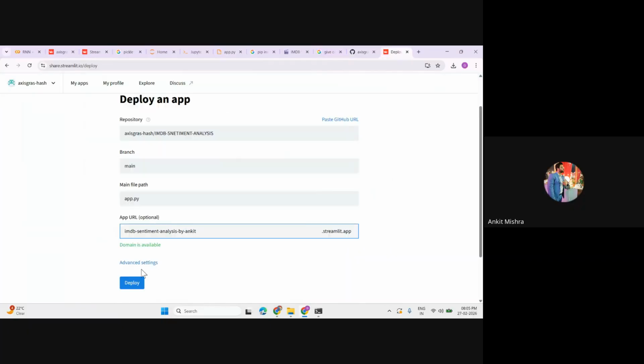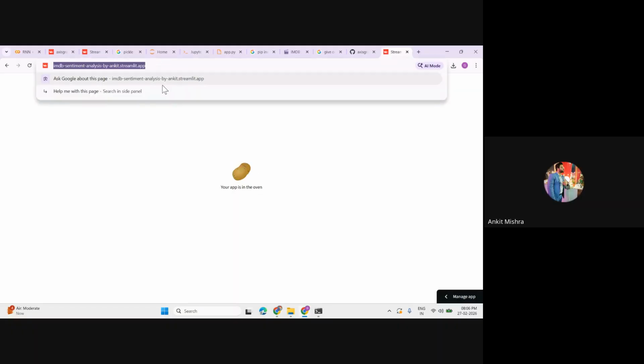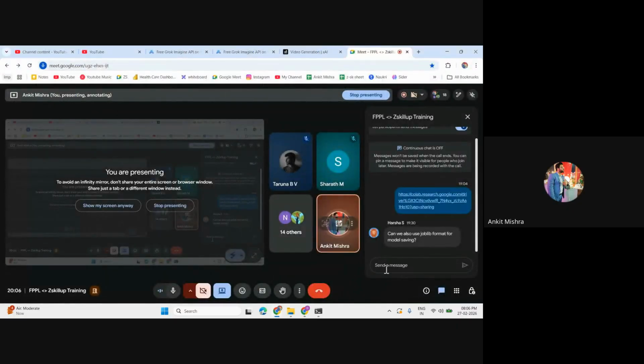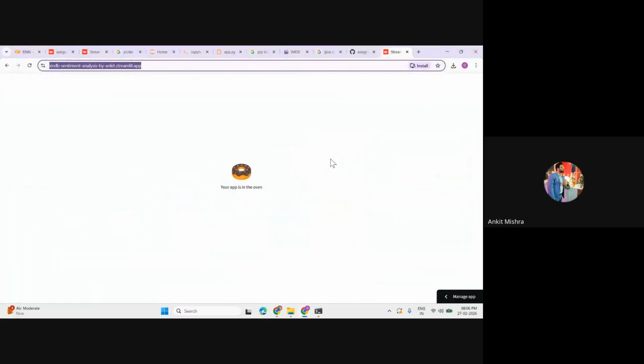Now I'll just simply click on deploy because everything is already ready. Okay, so if I just click on deploy, this will take some time. It will try to install all the modules and the libraries. And once it is done, in parallel, you can open this URL and you can build your project as well. Perfect. I think it's done, right? So let's just wait for this to execute. And one more thing, I'll just quickly suggest one more thing because there are multiple things to learn, right?